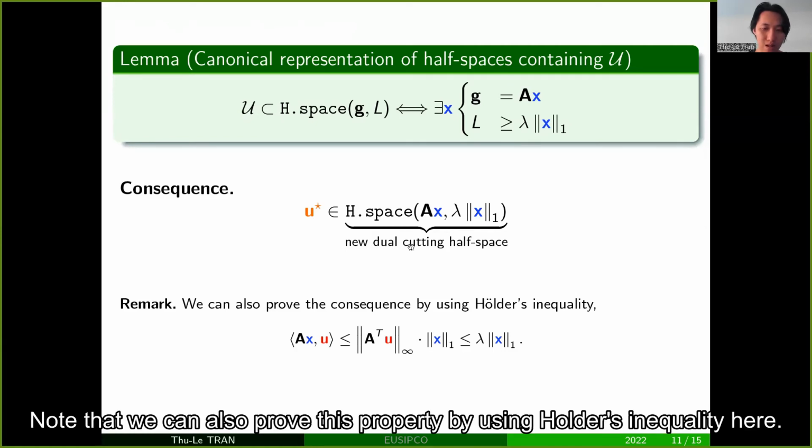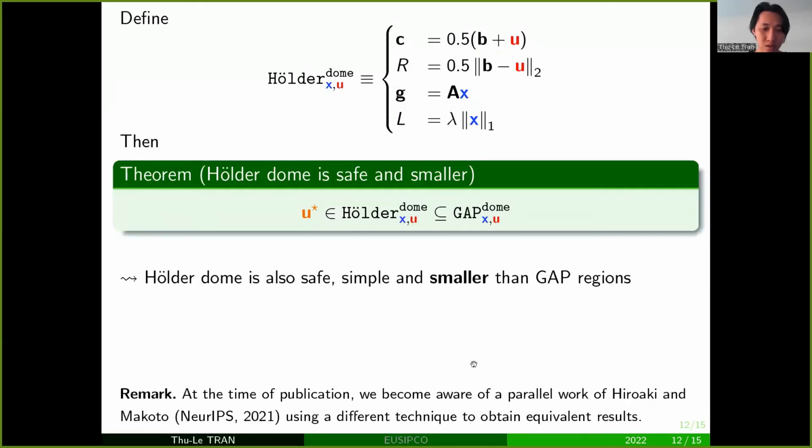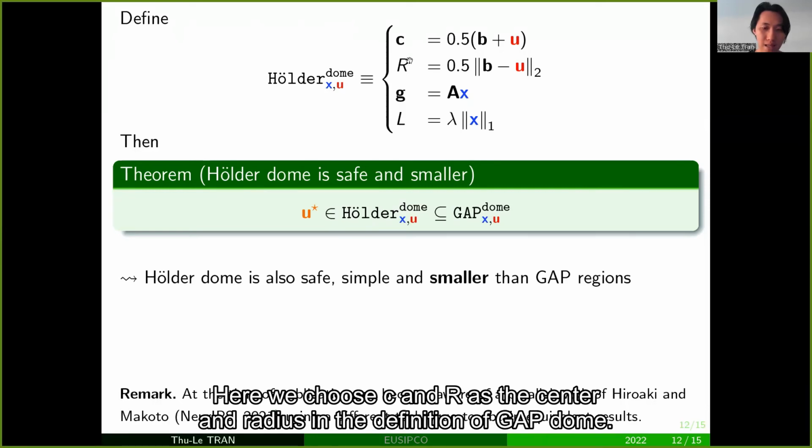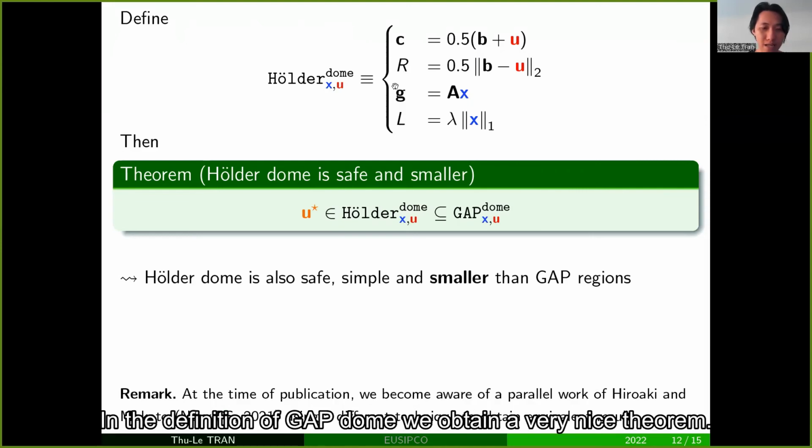Note that we can also prove this property by using the Holder inequality here. So now we can construct our new dome region by taking the intersection of this half space with any other set ball region. Here we choose C and R as the center and the radius in the definition of the gap dome.